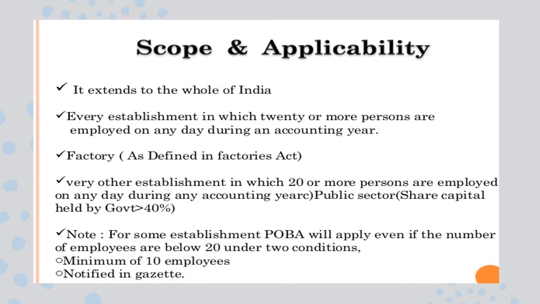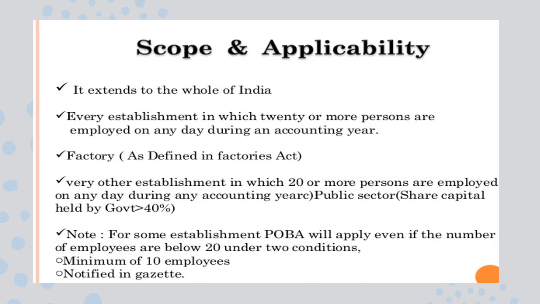This act is applicable throughout India, and here we are referring to factories. Any industrial undertaking, where we have already seen the definition of factory under Section 2 sub-section M, and any establishment where 20 or more persons are employed on any day during the accounting year, is called a factory. In case of the public sector, they have given it as government 40%.